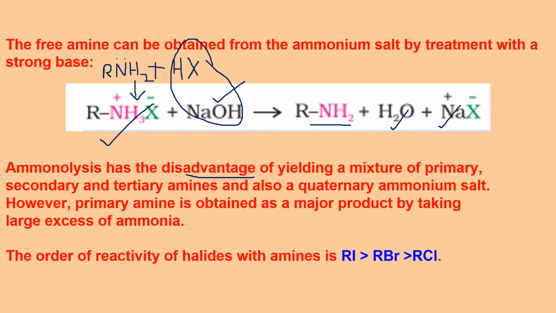with a quaternary ammonium salt, as we saw in the previous slide. So any method which is not giving you the pure product always has this disadvantage. And the order of reactivity of halides is, iodides are most reactive because the size of iodine is biggest, so it's going to make a weaker bond with the R group, and then Br and Cl.